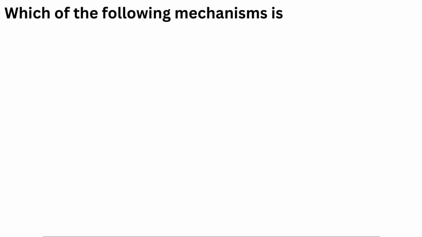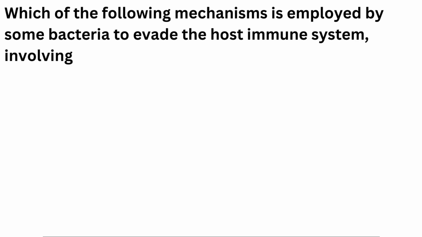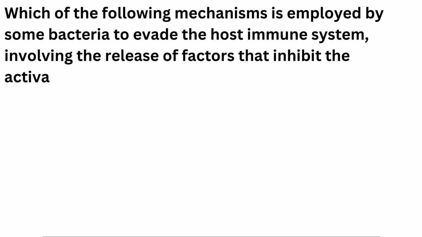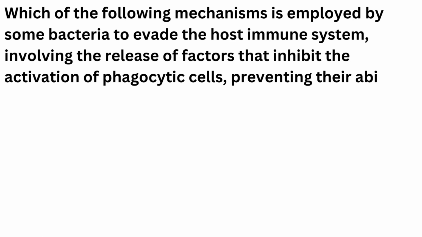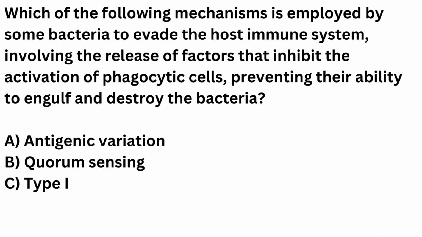Which of the following mechanisms is employed by some bacteria to evade the host immune system, involving the release of factors that inhibit the activation of phagocytic cells, preventing their ability to engulf and destroy the bacteria? A. Antigenic variation. B. Quorum sensing. C. Type 3 secretion. D. Immune mimicry. Correct answer is C.